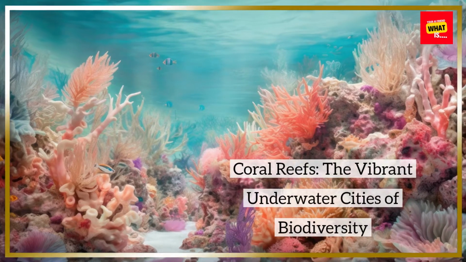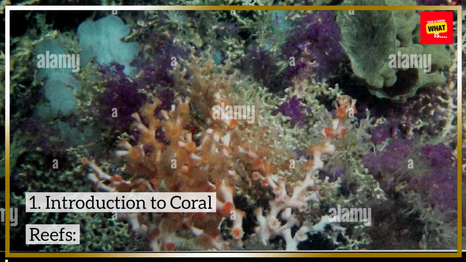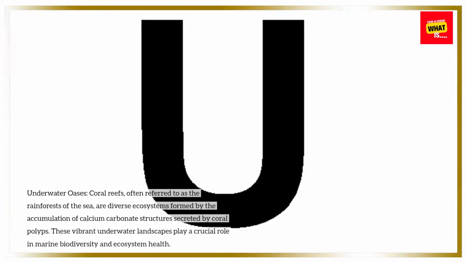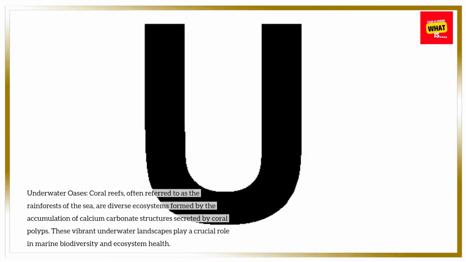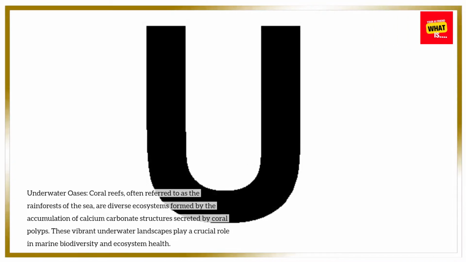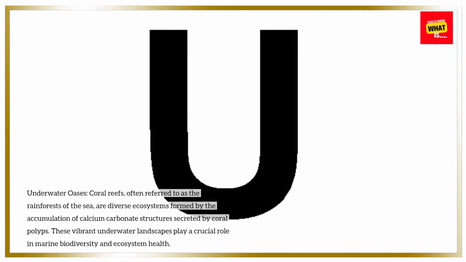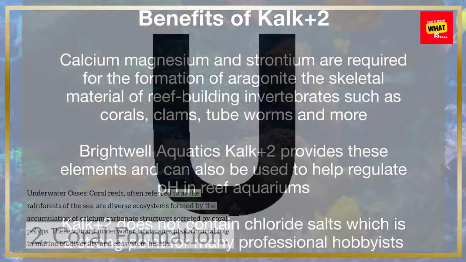Coral reefs, the vibrant underwater cities of biodiversity. 1. Introduction to coral reefs. Underwater oases. Coral reefs, often referred to as the rainforests of the sea, are diverse ecosystems formed by the accumulation of calcium carbonate structures secreted by coral polyps. These vibrant underwater landscapes play a crucial role in marine biodiversity and ecosystem health.